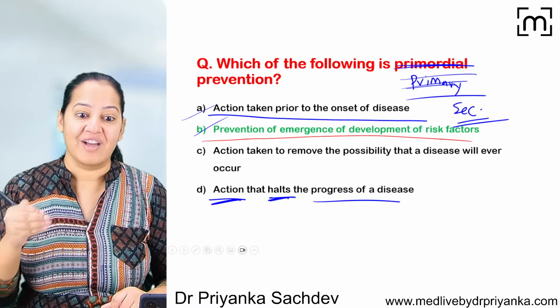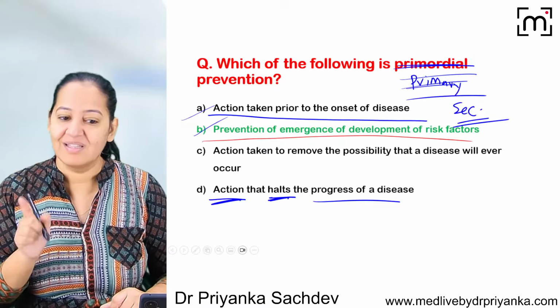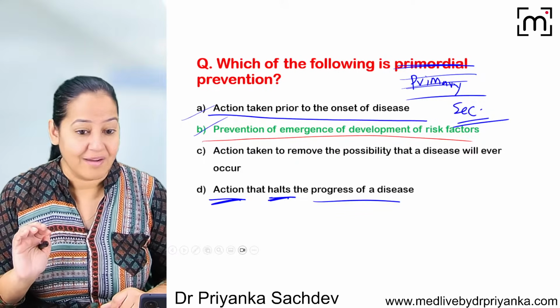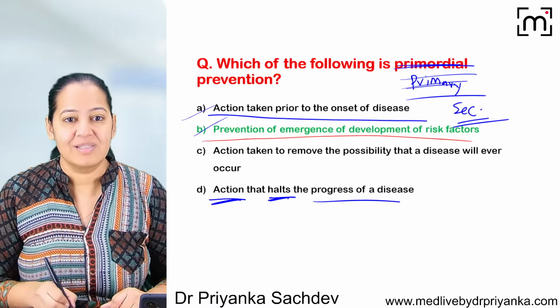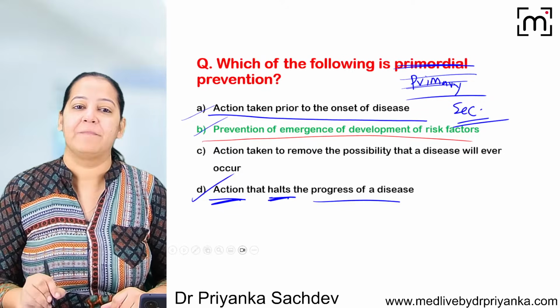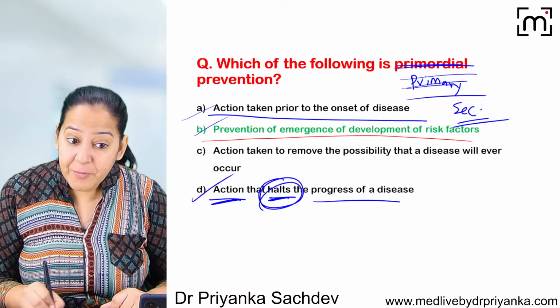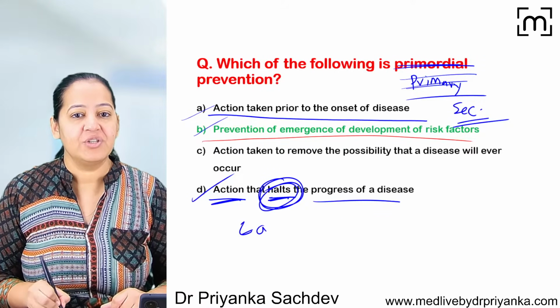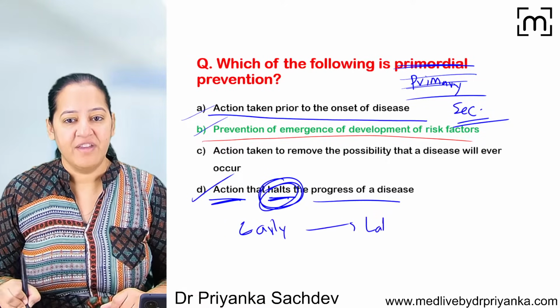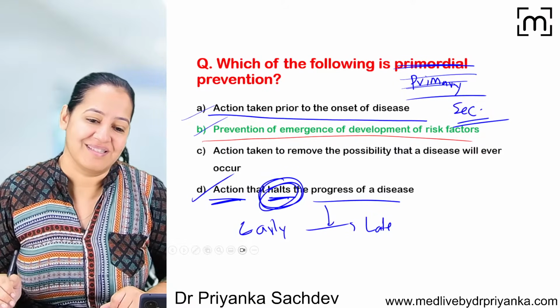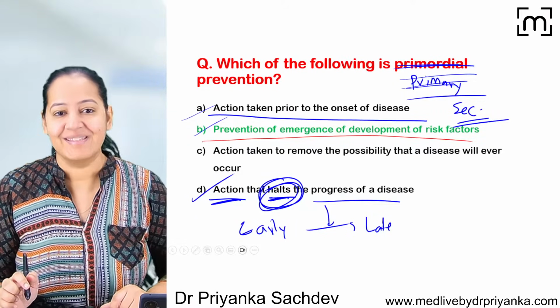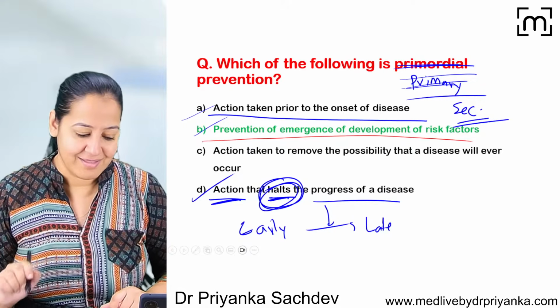So we are taking action after the onset of the disease, but still the disease is in the early stage. The complication has not yet occurred. So this is the answer. In that case, answer will become D. I hope you are getting it. So we are halting the progress of the disease from early stage to late stage. I mean, we are taking the action after the onset of the disease at early stages. In that case, answer will become D. Not C.